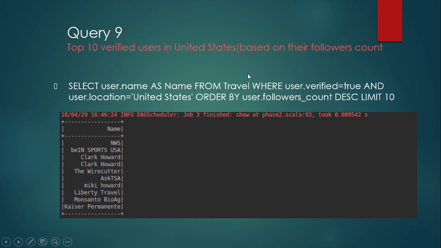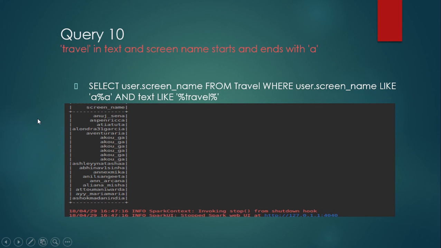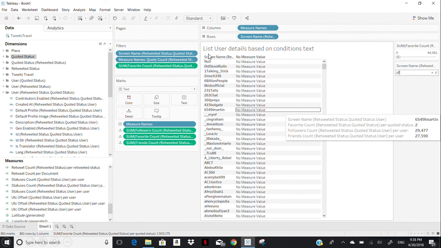And then the top 10 verified users in the United States based on their followers count. You can see Donald Trump, Associated Press, Washington Post, CNN, everything based on the name and the followers count. Next we go to query 10, where we have the traveling text and screen names that start and end with an A, like Anuj Sena, Asperenica. Everything starts with an A here and ends with an A here. So in order to get that, I just made a little modification.